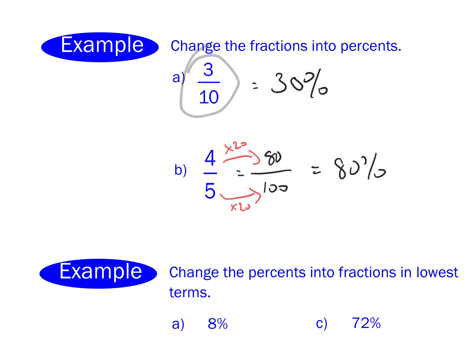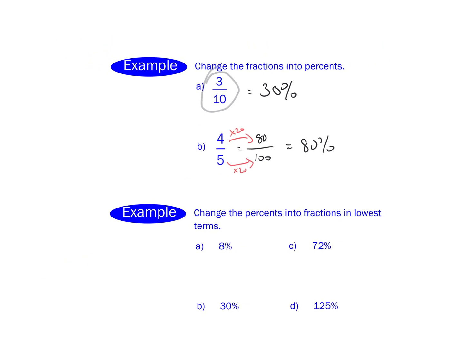Again, I'm not saying this is a better way. It's a different way to arrive at the same thing. So 4 out of 5 is 80%. That's absolutely correct. Okay? So there we go. There is our first 2 questions done.